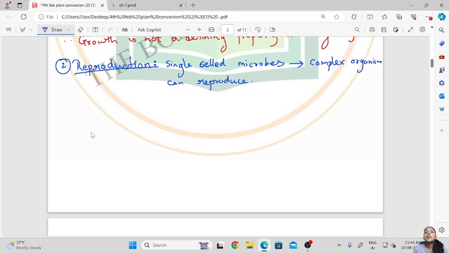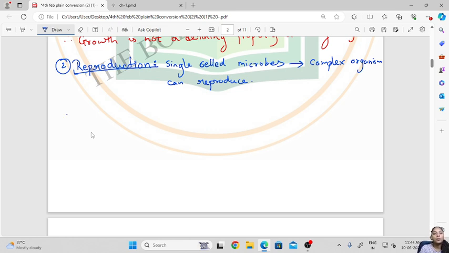Now in single celled organisms, it is just cell division. Okay, that is how they reproduce to form their young ones. Whereas in plants and animals, the plants can either reproduce sexually or asexually, and in animals sexual reproduction is seen. So can we say reproduction is a defining property of life?